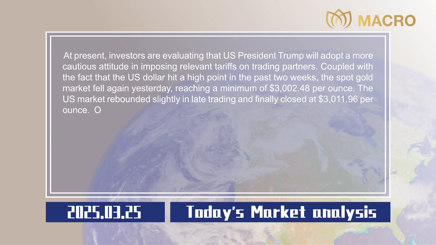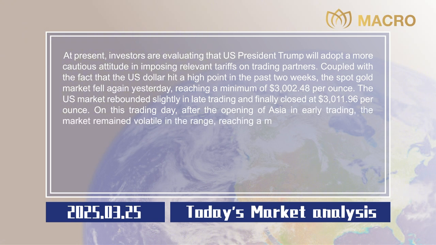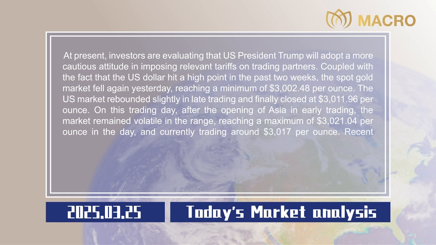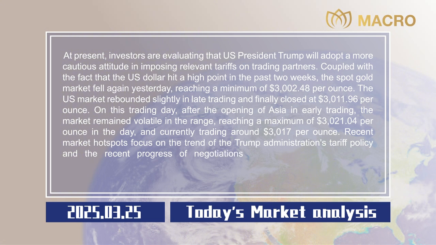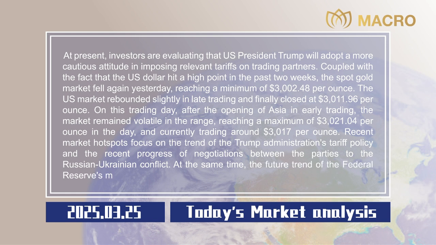$3,011.96 per ounce. On this trading day, after the opening of Asia in early trading, the market remained volatile in the range, reaching a maximum of $3,021.04 per ounce in the day, and currently trading around $3,017 per ounce. Recent market hotspots focus on the trend of the Trump administration's tariff policy and the recent progress of negotiations between the parties to the Russian-Ukrainian conflict. At the same time, the future trend of the Federal Reserve's monetary policy will also affect the market trend.